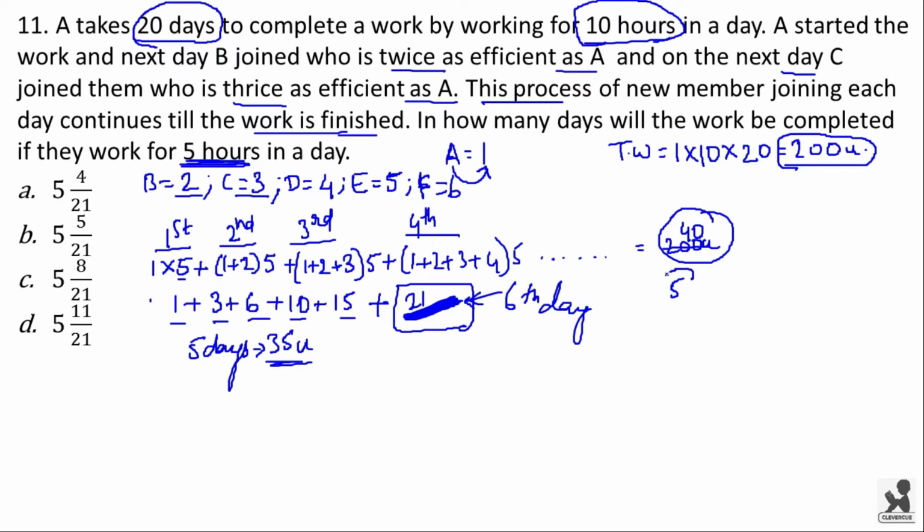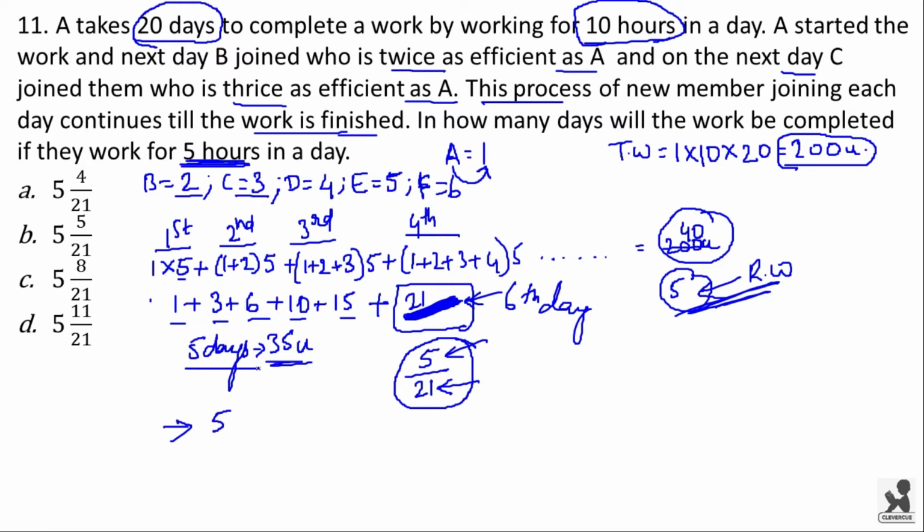But the remaining work is only 5 units. So to complete this 5 units of work, how much time will they take? 5 by 21. See, this is the work to be completed and this is the efficiency. So total number of days taken will be 5 days, that is the first 5 days, plus 5 by 21, which will be equal to 5 and 5 by 21 days. Option B is the right answer.